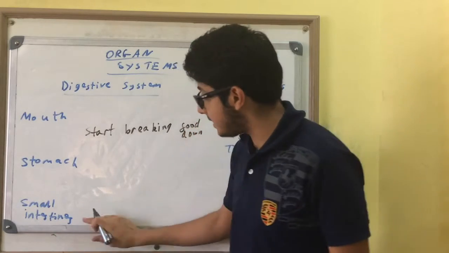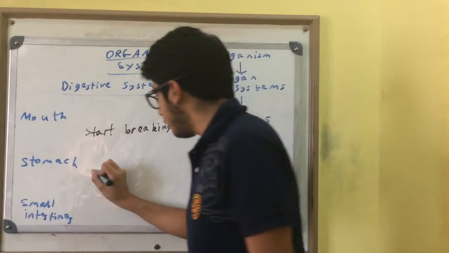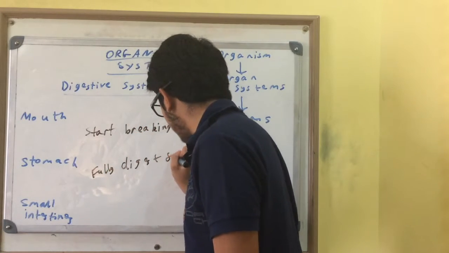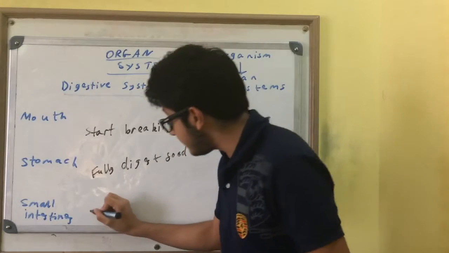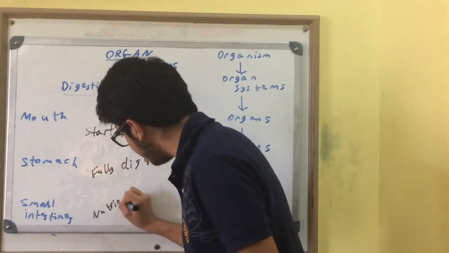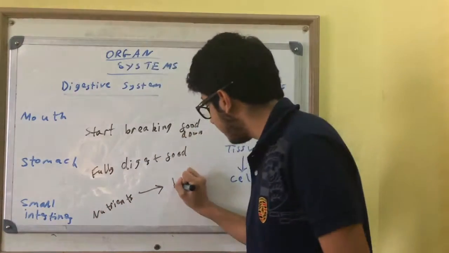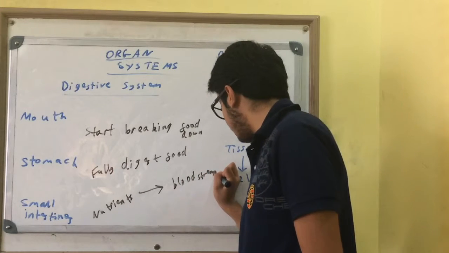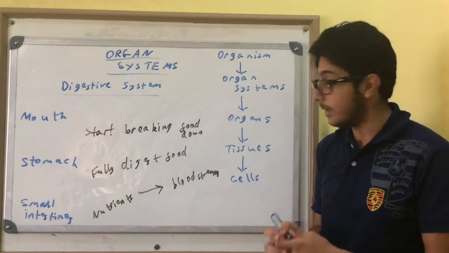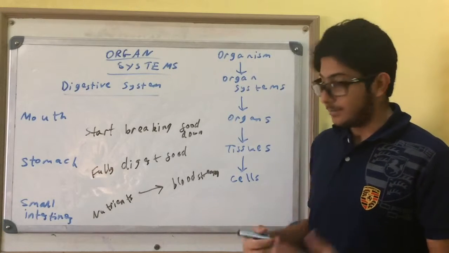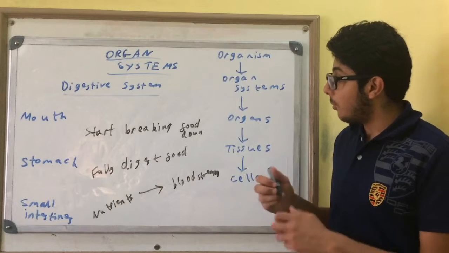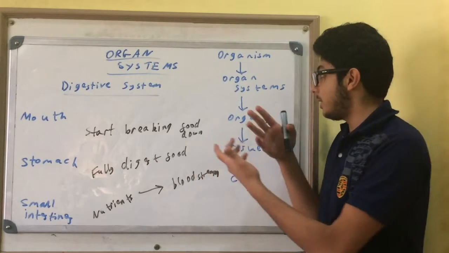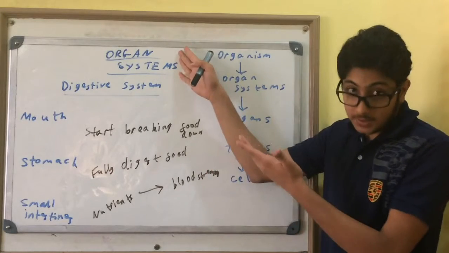And the small intestine relies on the stomach to fully digest the food so that it can release the nutrients into the bloodstream by diffusion, and that your body can absorb these nutrients and use them. You should know more about the digestive system in more detail, but that's another video. I'm just using it here as an example for organ systems.